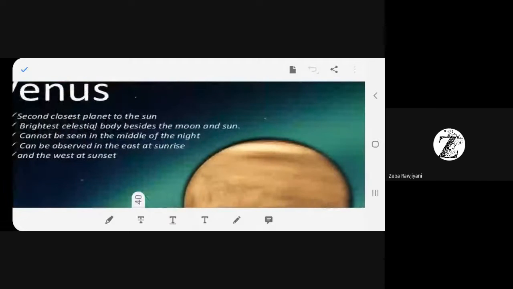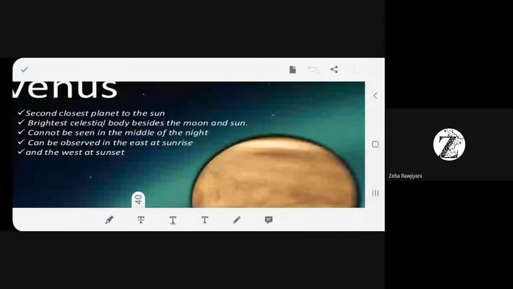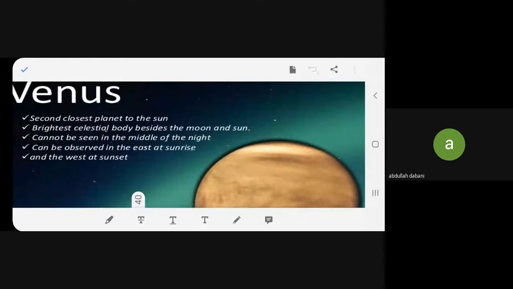Now this is Venus. Second closest planet to the sun. You agree? Brightest celestial body. Brightest heavenly body besides, that means we know the sun is bright, moon is bright. The third brightest heavenly body is Venus. After sun and moon, which is the brightest celestial body? It is Venus. In the middle of night, around 12 o'clock or 1 o'clock, you cannot see Venus. Where can you observe? East at sunrise, and west at sunset. Understood this much?